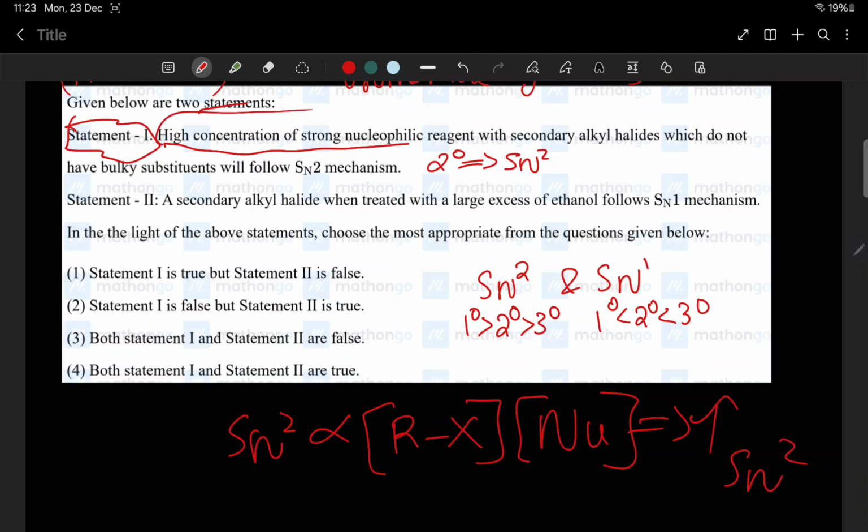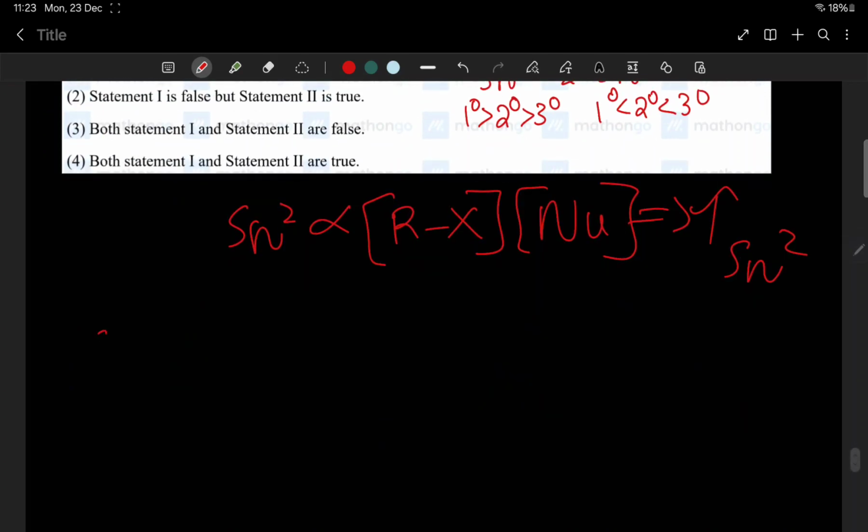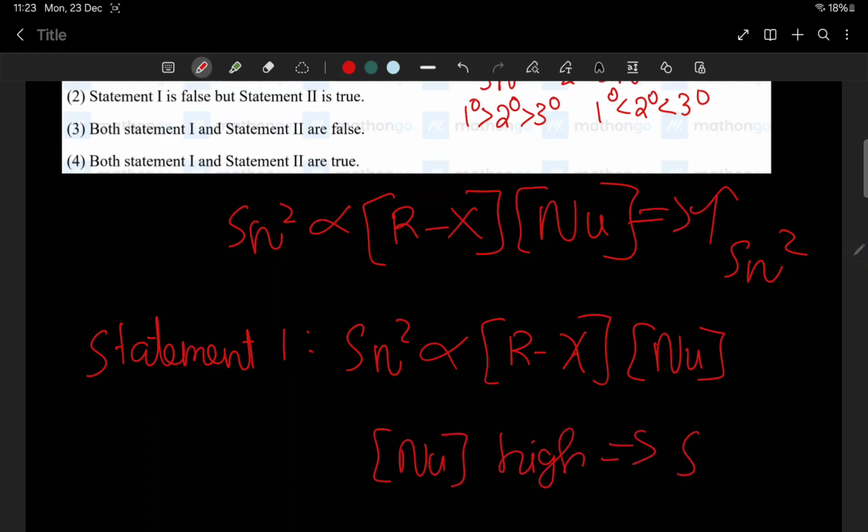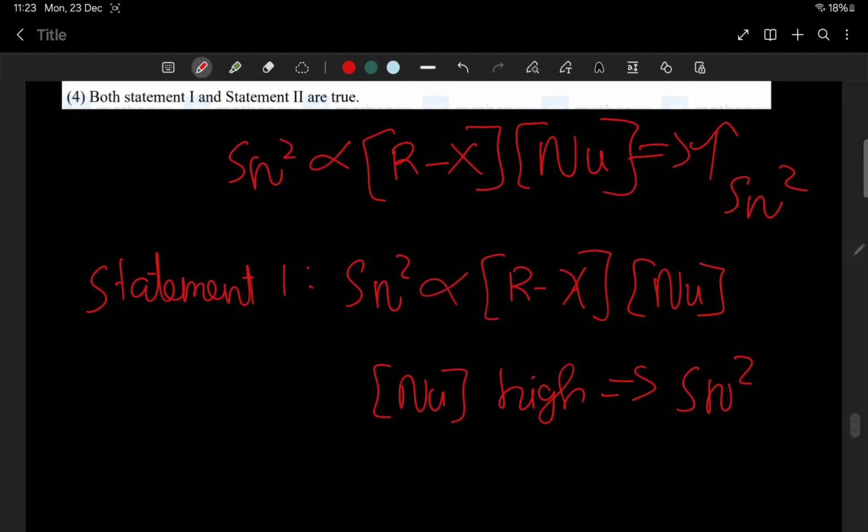Here it is a high concentration of strong nucleophile, so if nucleophile concentration is high, SN2 reaction is preferred. Hence statement 1 is correct.